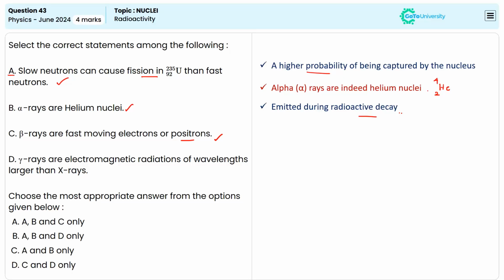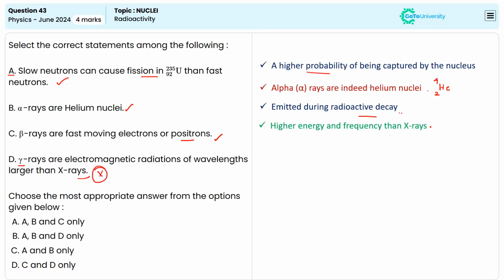Whereas statement D is given as gamma rays are electromagnetic radiation of wavelength larger than X-rays. This statement is incorrect because gamma rays are electromagnetic waves, but their wavelengths are shorter than X-rays and they have higher energy and frequency compared to X-rays. So statement D here is wrong.